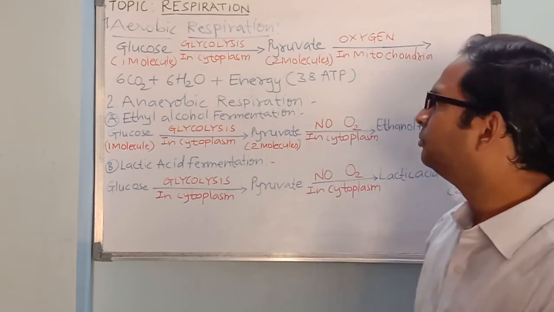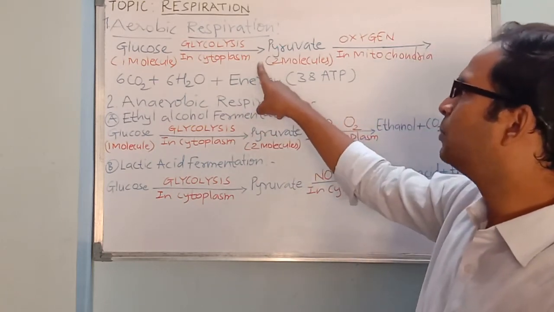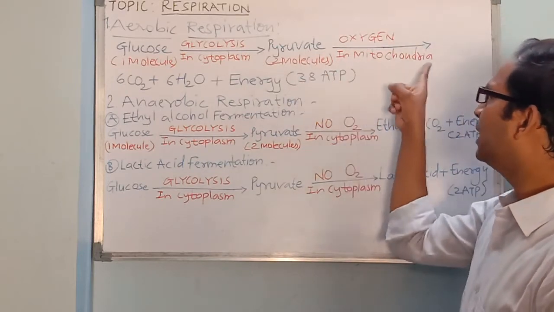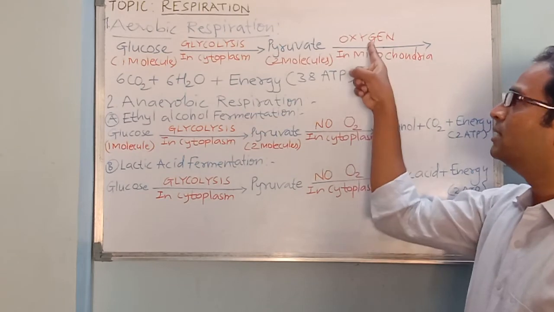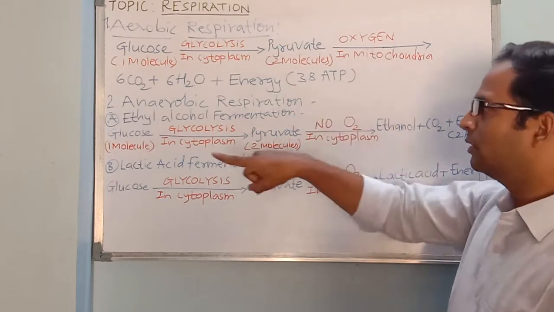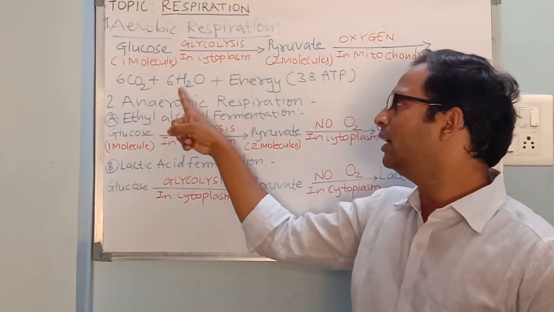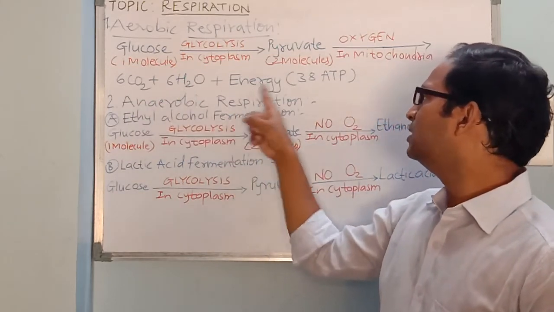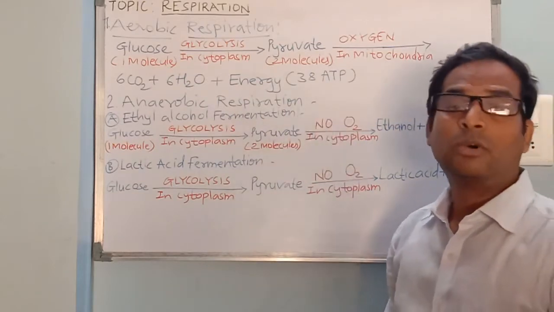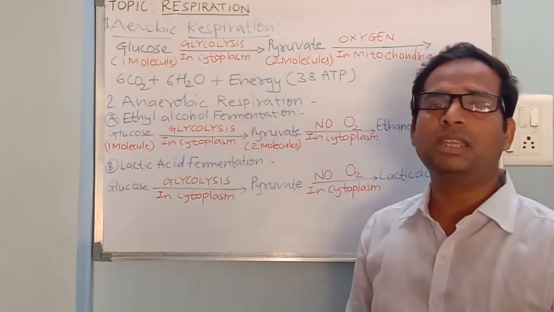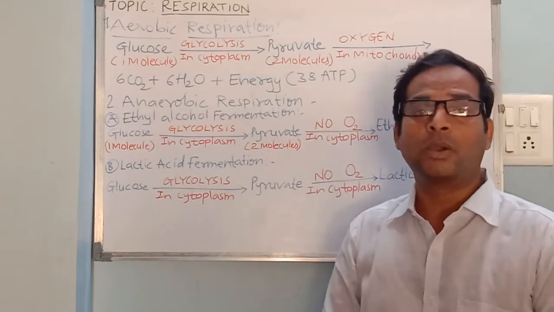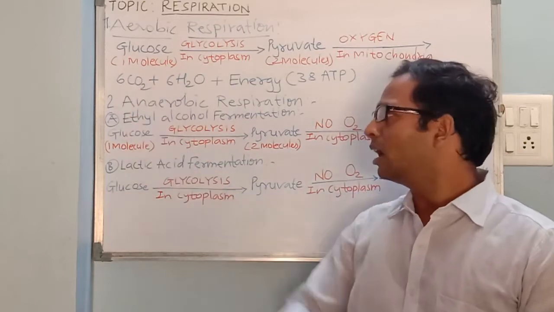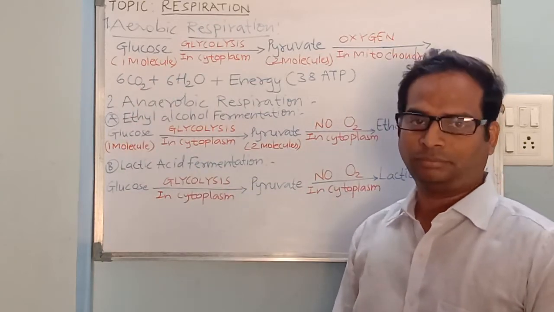Now what is different here is, after this process in aerobic respiration, this pyruvic acid inside mitochondria in presence of oxygen is converted into carbon dioxide, water and energy. So this energy is again in the form of ATP. A large amount of ATP is produced, that is 38 ATPs or 686 kilocalorie energy is produced, and these two are the byproducts or the end products, carbon dioxide and water.